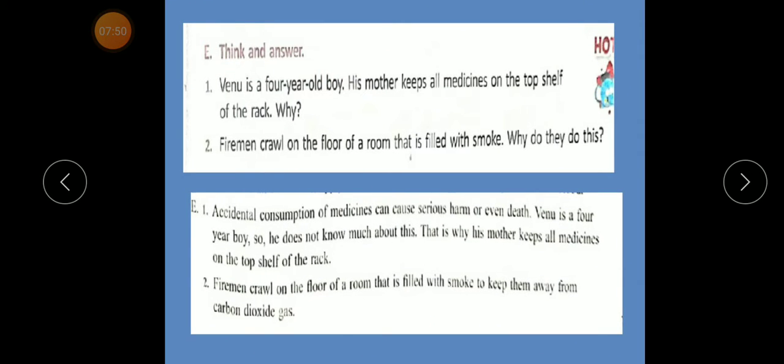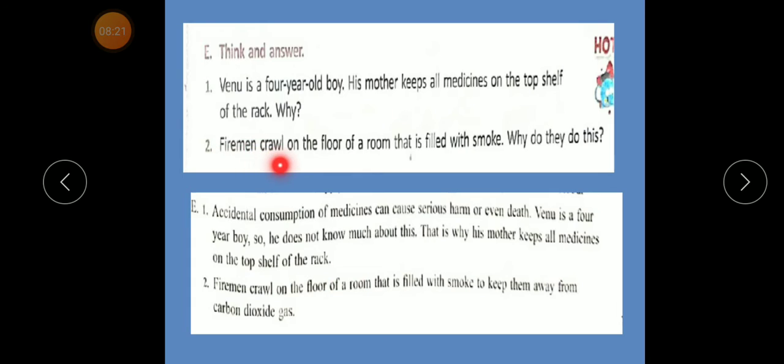Now next, E. Think and answer. Venu is a 4-year-old boy. His mother keeps all medicine on the top shelf of the rack. Why? Answer. Accidental consumption of medicine can cause serious harm or even death. Venu is a 4-year-old, so he does not know much about this. That is why his mother kept all medicine on the top shelf of the rack.